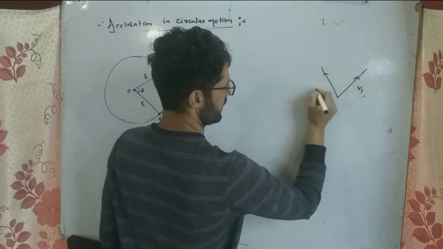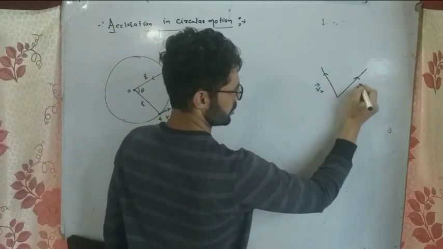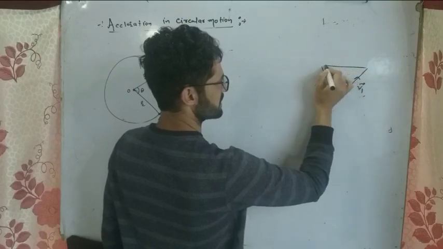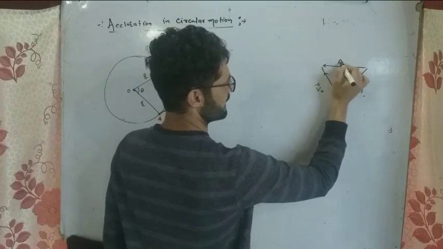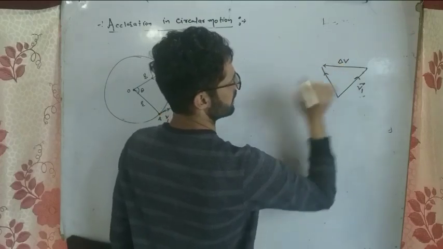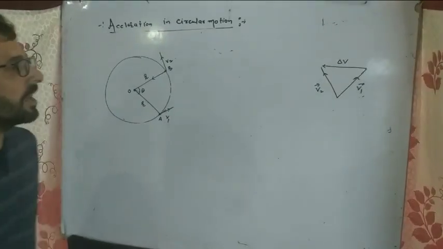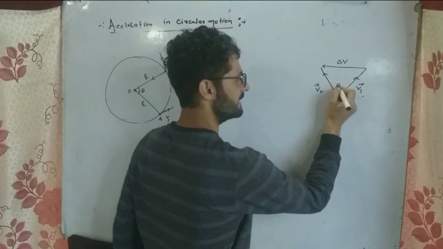So this is v1 and this is v2. So we will join this. I will write it delta v. ठीक है ना? अब यहाँ पर क्या करेंगे हम? So this is angle theta. Why is this angle theta?